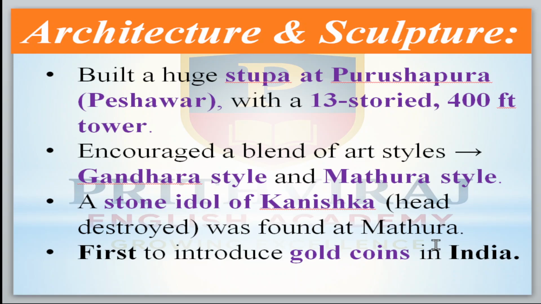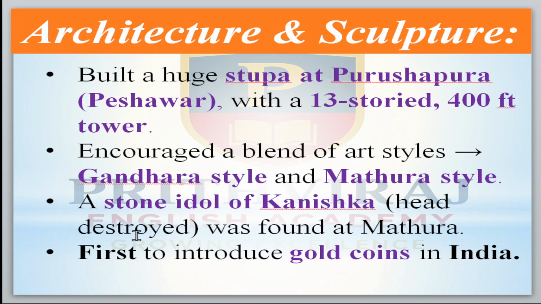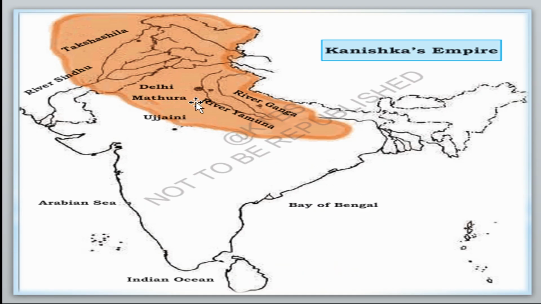Architecture and sculptures: he built a huge stupa at Purushapura, nowadays called Peshawar, which was the capital of the Kushanas, with 13 stories, meaning floors, and a 400 feet tower. He encouraged a blend of art styles, the Gandhara style and the Mathura style. A stone idol of Kanishka was found at Mathura. Mathura is here, right? Next.